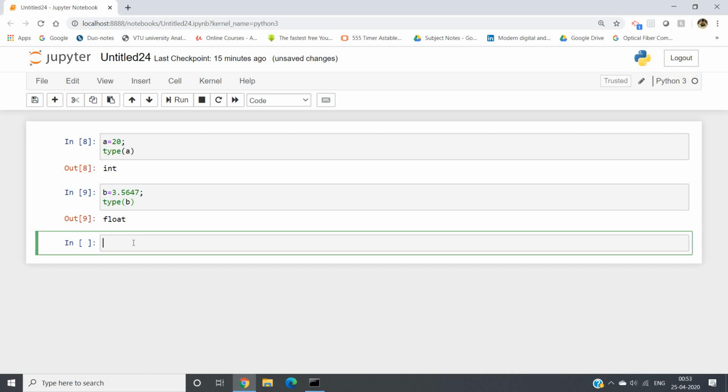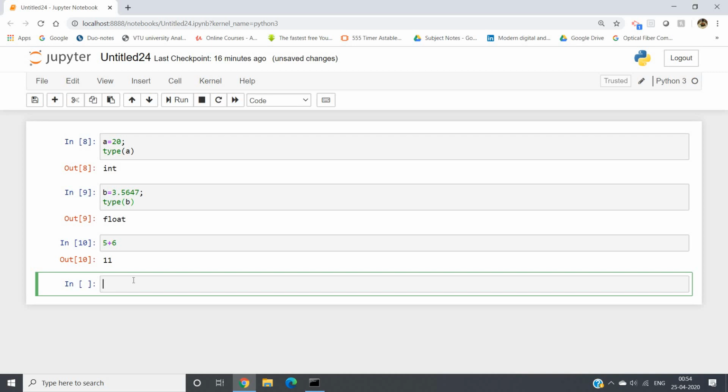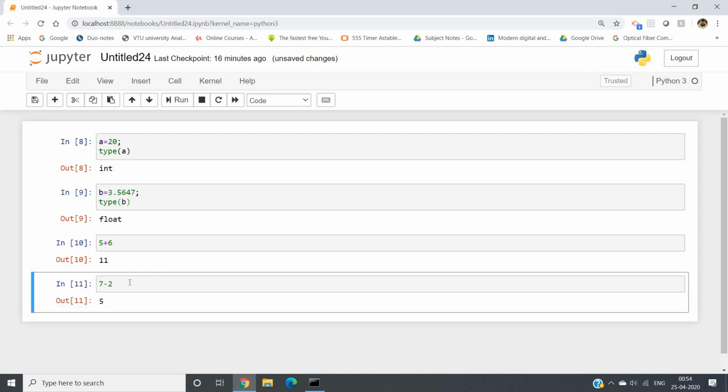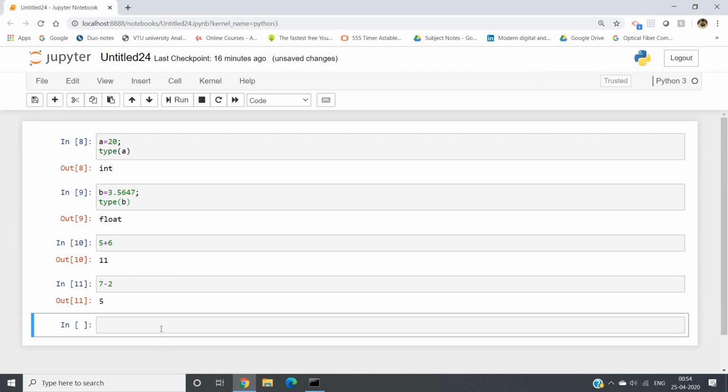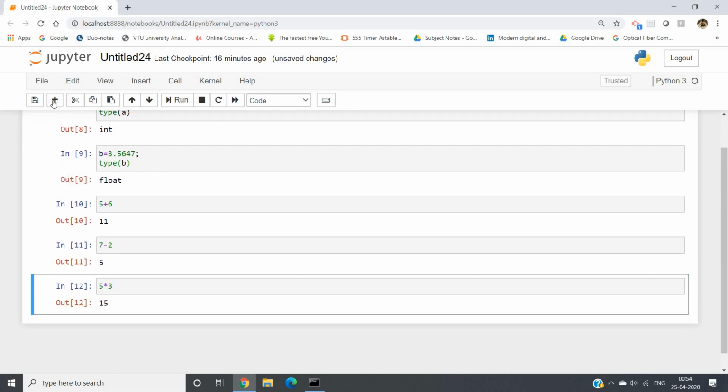Now the most important part: what are the major operations we do with integers? In the number data we can do addition, multiplication, subtraction, division, those things. Let us check whether it can be done in Python or not. 5 plus 6, output should be 11, so addition is working. Like this, 7 minus 2, output should be 5, it is working. So this is how subtraction works. Then 5 into 3, output should be 15.